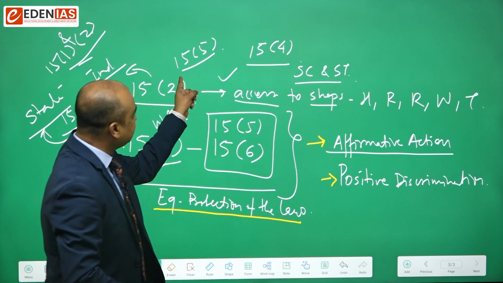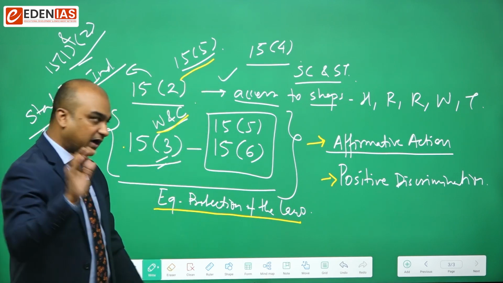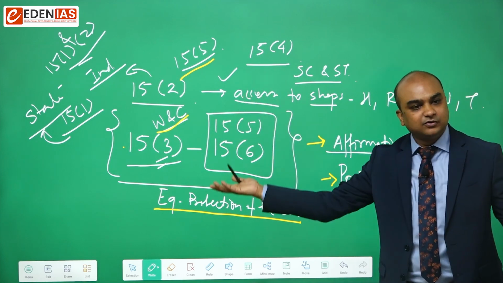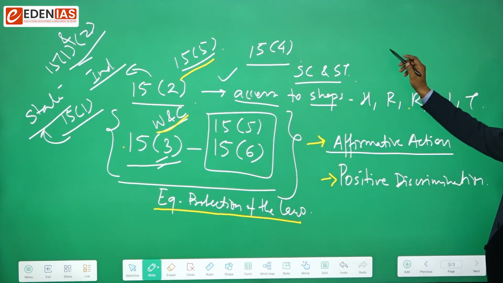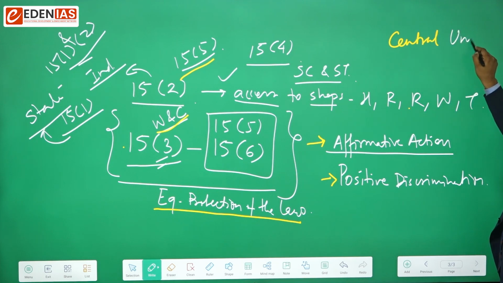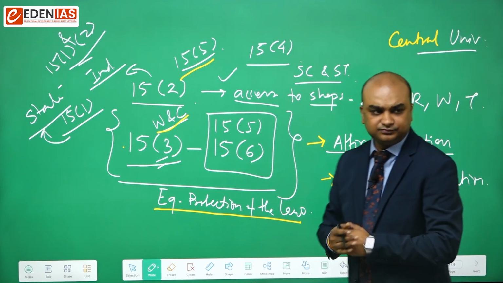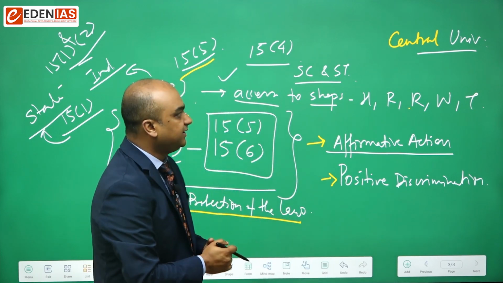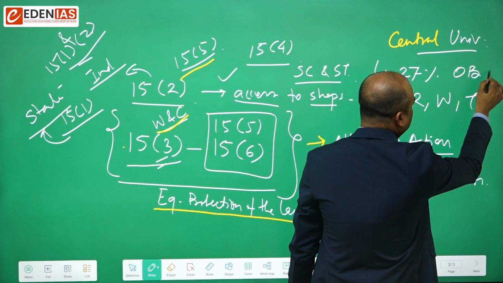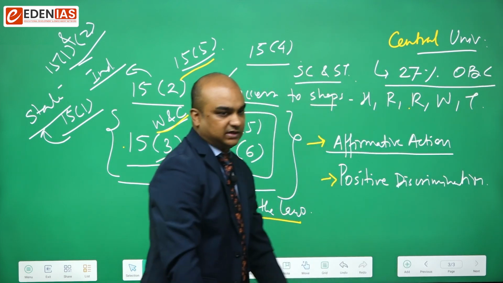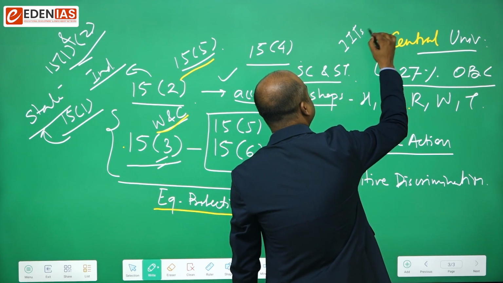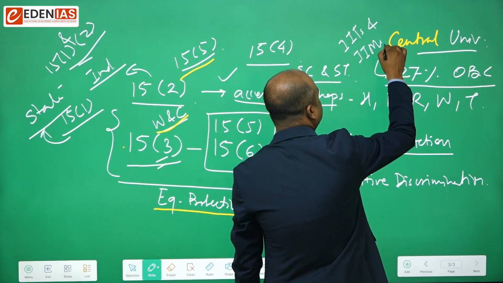And using this amendment, the Parliament enacted, because when I use the term state, I include Parliament, executive, everything. The state enacted the Central Universities Admission Act, as it was popularly known, where it offered 27% reservation to the other backward classes in higher educational institutions like IITs and IIMs.